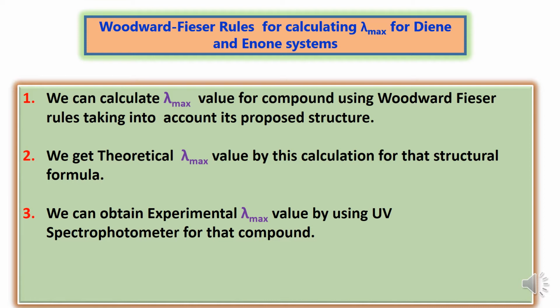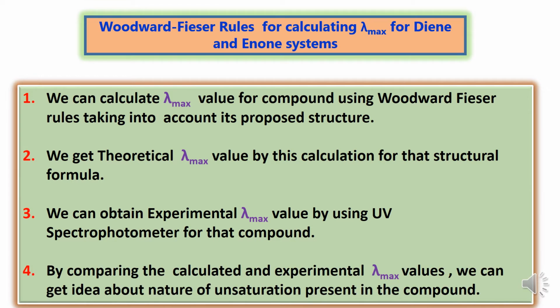Again we can get the experimental lambda max value for the compound which is under the study. That can be obtained by using the UV spectrophotometer. Thus we can have two values. One is called the calculated lambda max value and another is the experimental lambda max value.